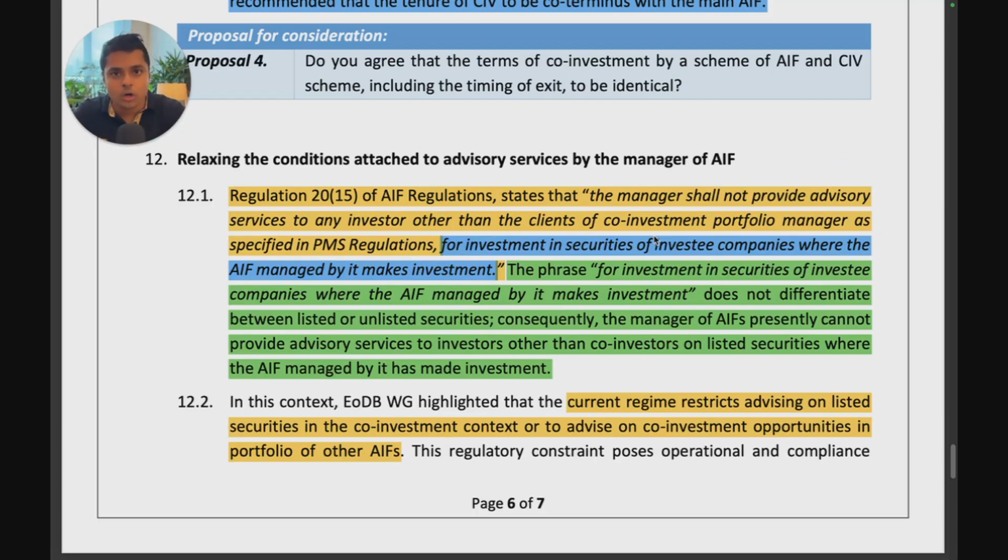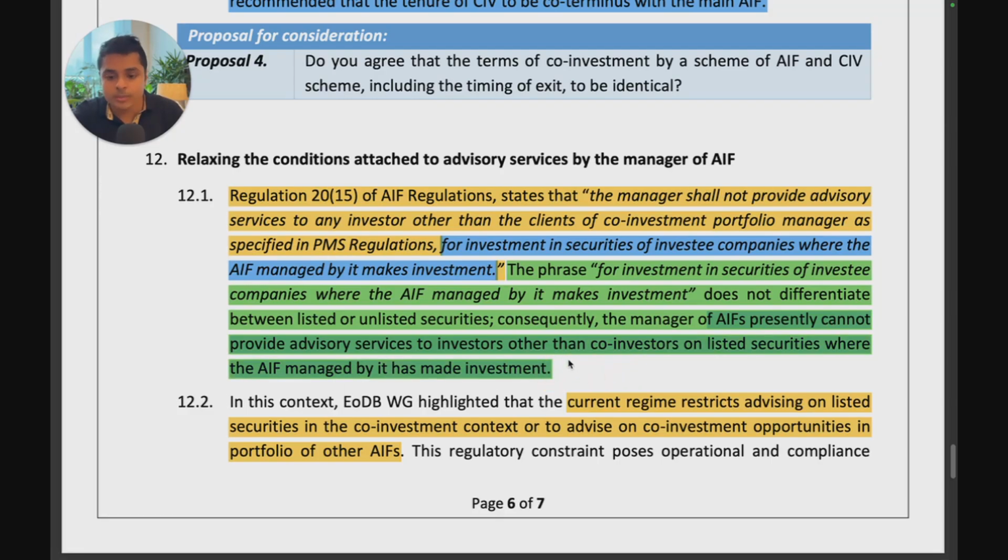You can't offer advice on anything else other than investment in securities of investee companies where the manager makes the investment. The phrase for investment in securities of investee companies where the AIF managed by it makes investment does not differentiate between listed and unlisted securities. Hence, the managers of AIFs presently cannot provide advisory services to investors other than co-investors on listed securities where the AIF managed by it has made investment.